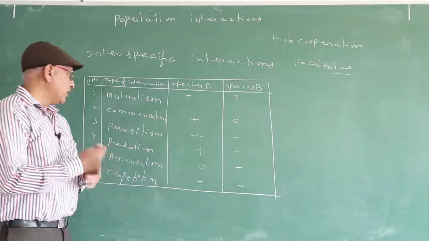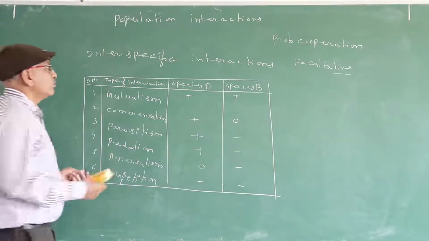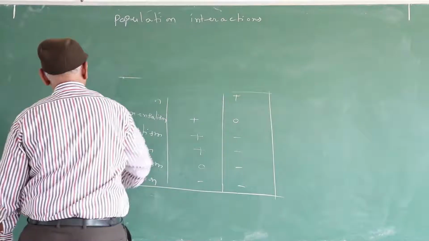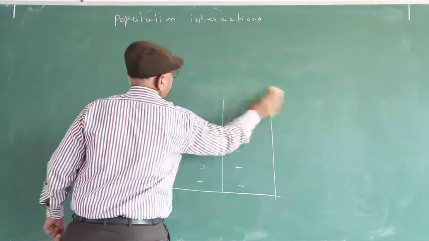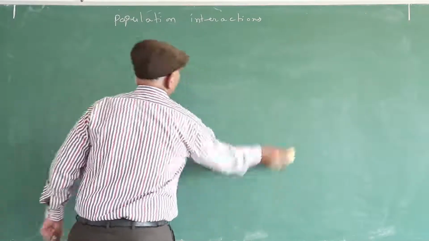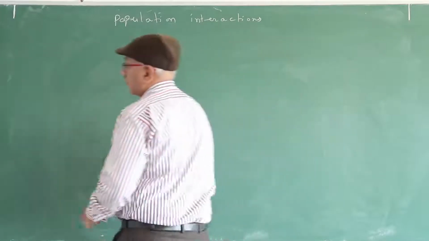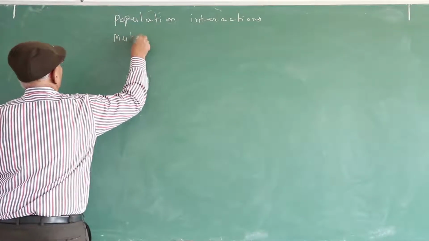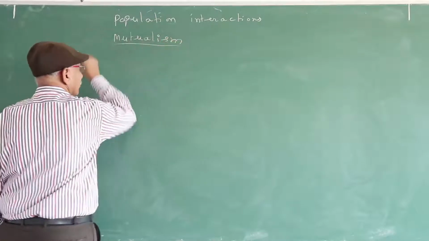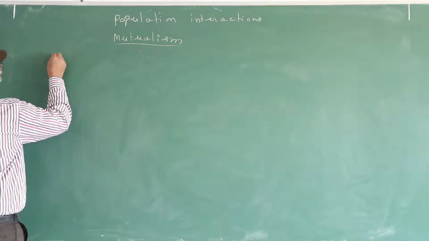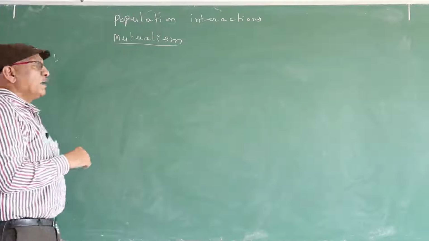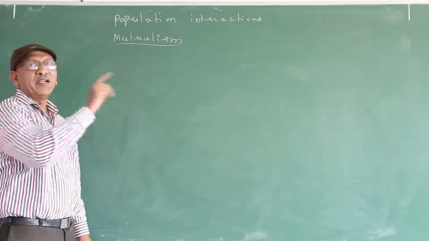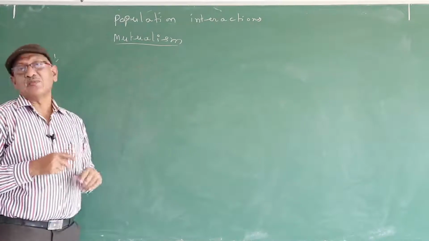Now we discuss mutualism. Generally, mutualism is between plant and animal species.